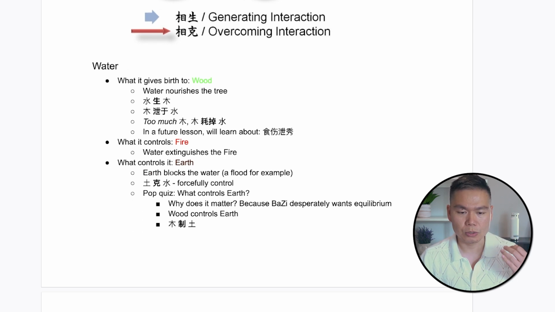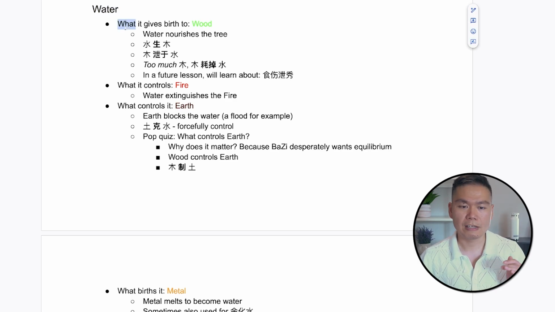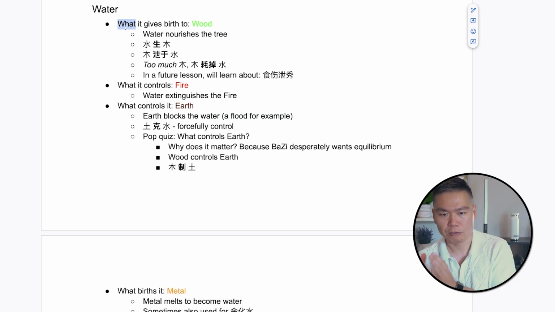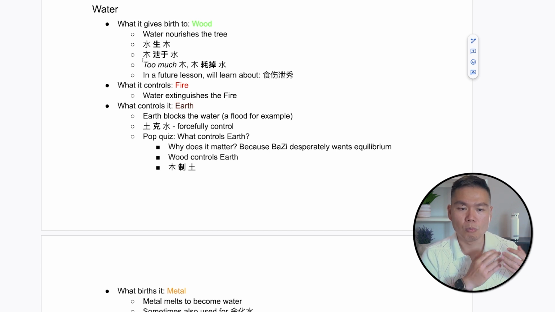And I'm going to teach you the mnemonic devices on how I remember them. So water. What does it give birth to? It gives birth to wood. And the way you visualize that is water nourishes the tree. Water gives birth to wood. In Chinese, we call it 水生木. So that's the 生 part. Or we can also say 木泄于水. Because water gives birth to wood, wood is draining energy from water.